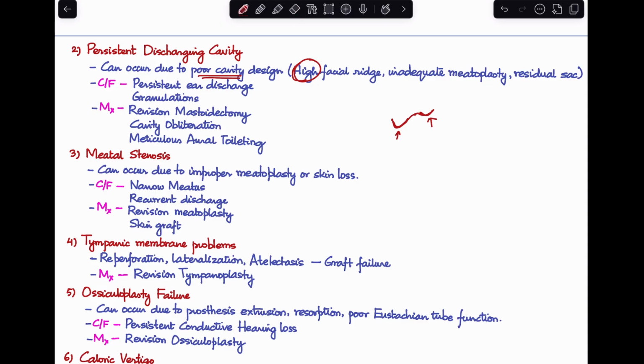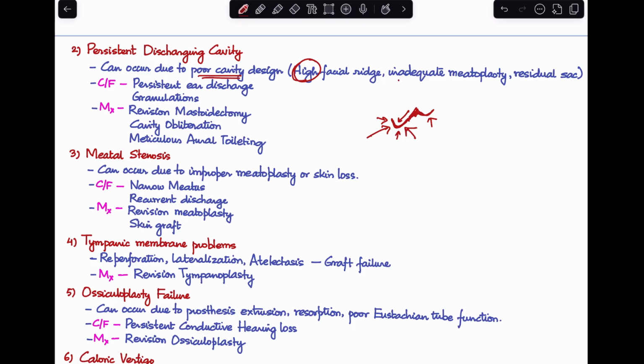If the facial ridge is lowered properly, the floor of the EAC slopes off gently into the mastoid tip. But if there is a high facial ridge, this will lead to the formation of a deep recess that can actually collect the discharge of the ear. So this could be a possible reason for a persistently discharging cavity.